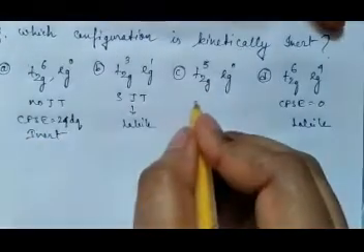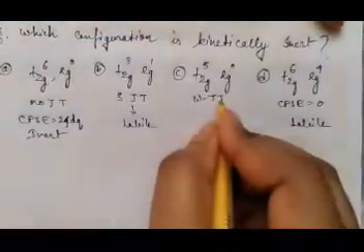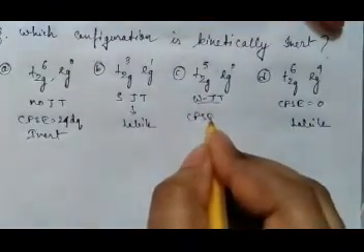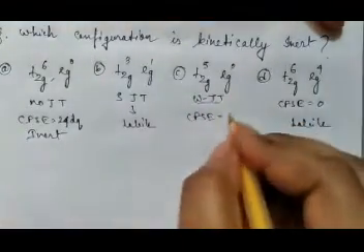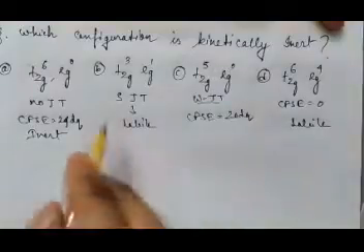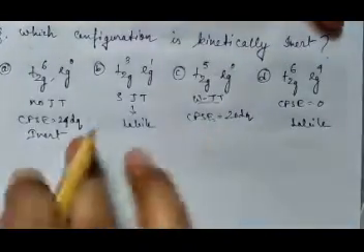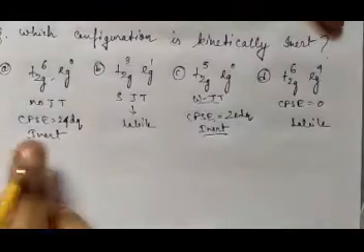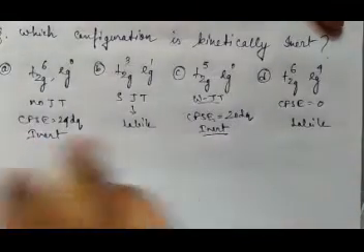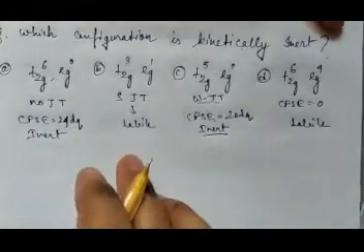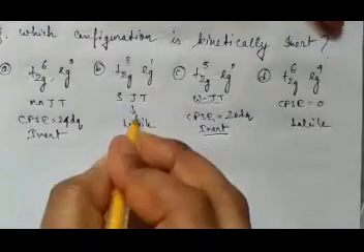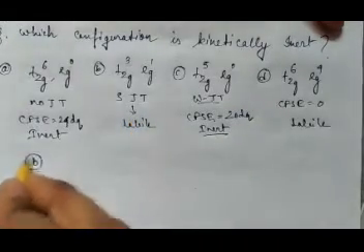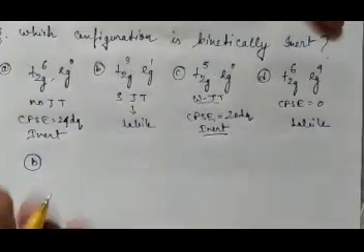In this case, weak Jahn-Teller distortion is there, and what is CFSE? 20 Dq. So here weak Jahn-Teller, if you compare now these two inert, this is also in the inert category. If you compare these two are inert and these two labile. Now which is more labile? First thing is strong Jahn-Teller distortion. So B is the most labile.